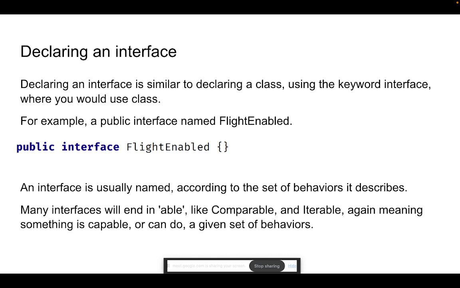What we have to do is declare it the same way as a class: public interface, then the interface name, followed by its body. Usually the interface name is based on the set of behaviors it describes. Any behavior that you want to have in your objects, you push up as an interface.